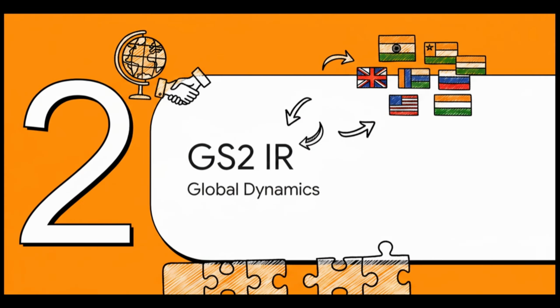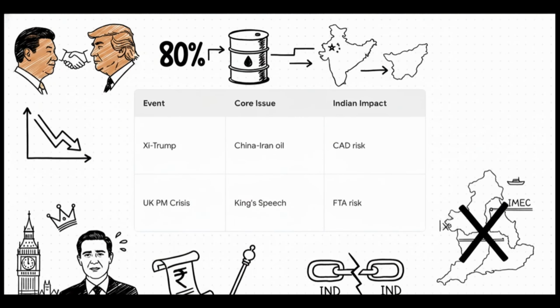Okay, let's step out of domestic polity for a bit and transition onto the international stage for GS Paper 2 International Relations. We are watching 2 massive geopolitical shifts play out globally right now. First, the Xi-Trump summit over in Beijing. China is currently anchoring a massive 80% of Iran's oil exports. And analysts, they're watching what looks like a total repeat of the Nixon-Mao 1972 playbook. China is basically using the Iran crisis as leverage to extract concessions from the U.S.